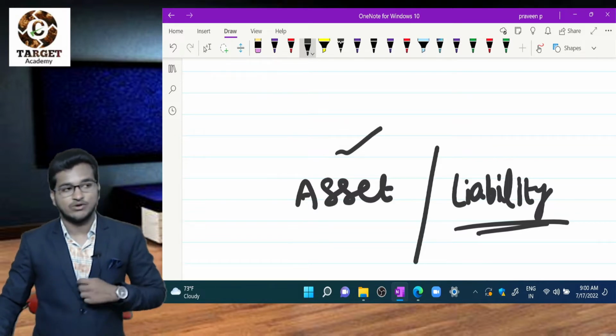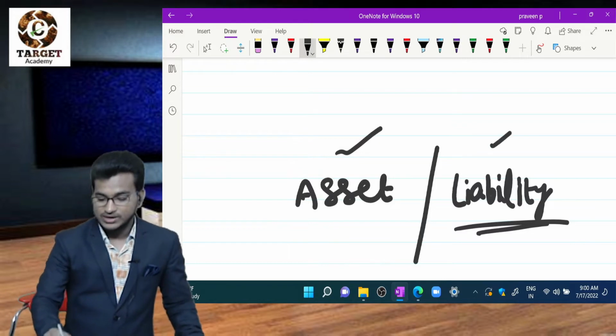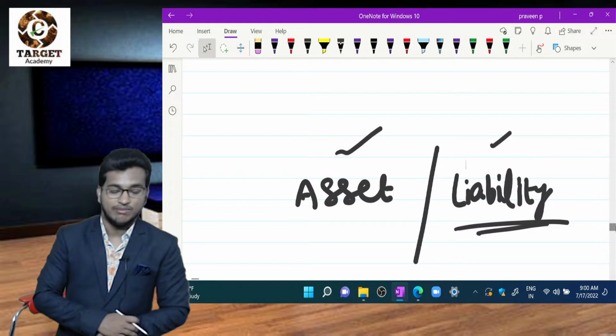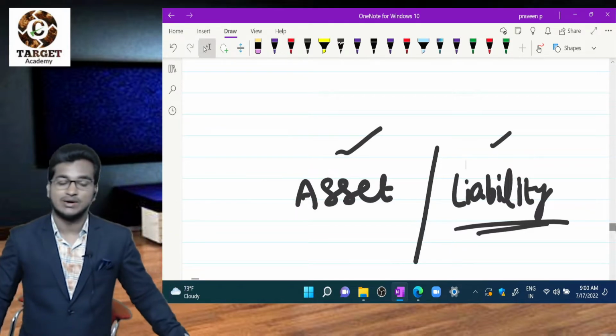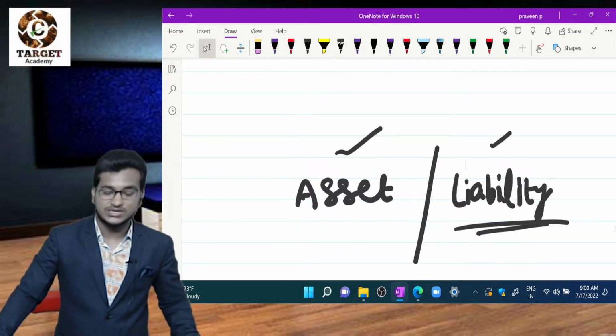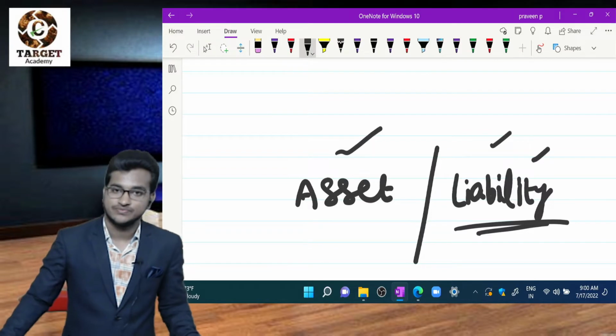So every month I have to pay some principal amount as well as interest. That is my liability. You can take loans or debentures. You know debentures? A debenture is like a share, but it is a debt instrument. All these debt instruments and loans are called liabilities.